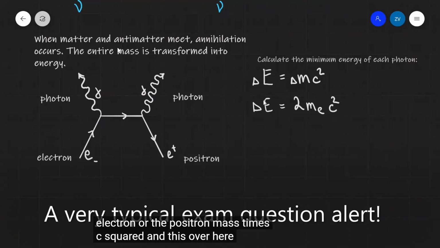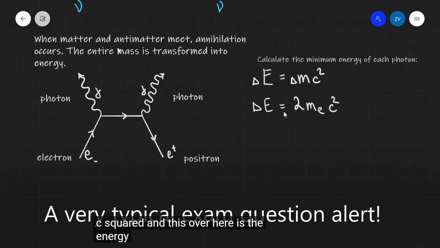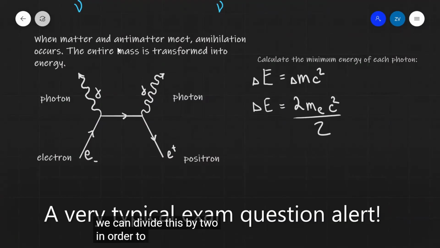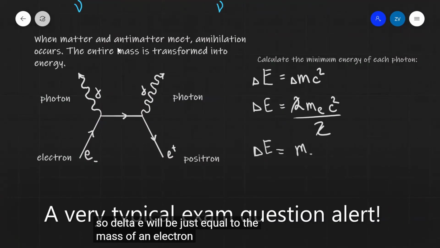And this over here is the total change of energy. Because we're trying to find the minimum energy of one photon, and they're going to be exactly the same, we can divide this by 2 in order to figure out the minimum energy of just one photon. So essentially the 2 is going to cancel out. So delta E will be just equal to the mass of an electron times c squared.